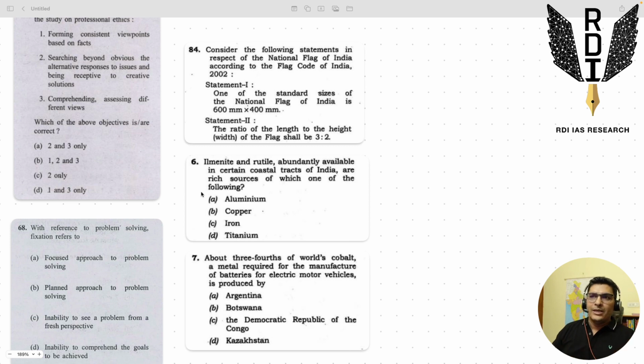Do PYQs, right? No point running after such facts as ilmenite and rutile being for titanium. Tomorrow UPSC is going to ask something else, right? So that's the wrong way of preparation. You have to keep those constraints in mind. One year of preparation only, you have limited time and money, right? You have to keep those constraints in mind.